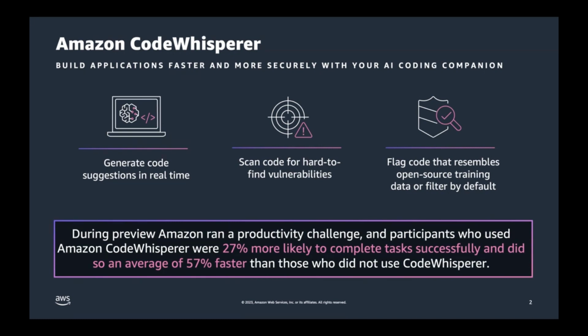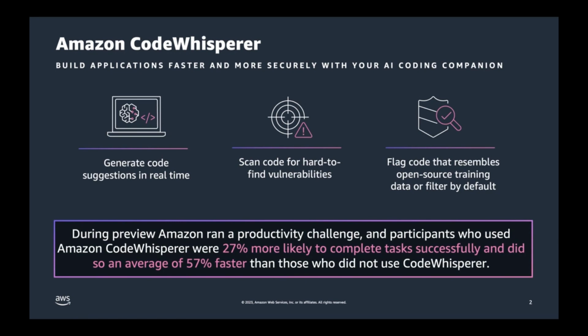So, how do we really find out that Amazon CodeWhisperer is game changing? During the preview of the service, Amazon ran a productivity challenge, and participants who used Amazon CodeWhisperer were 27% more likely to complete tasks successfully and did so an average of 57% faster than those who did not use CodeWhisperer. So, that's really a game changer.